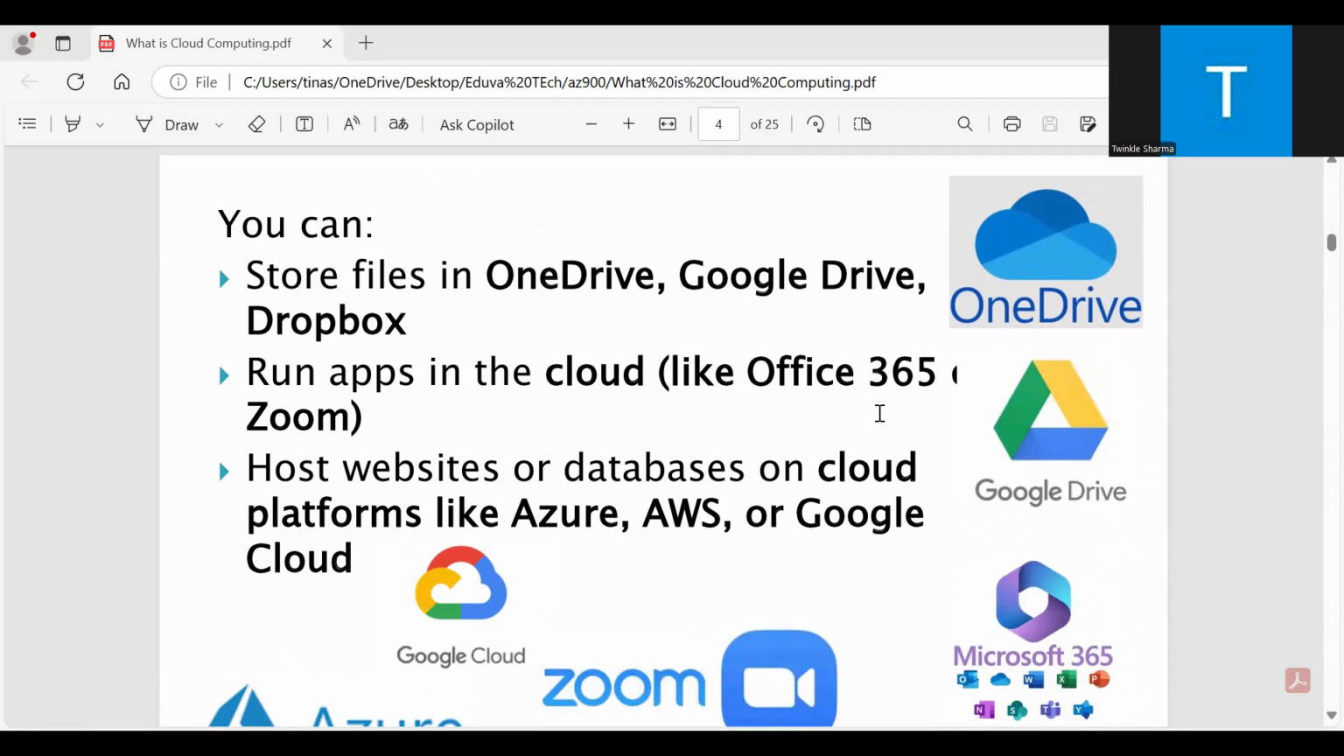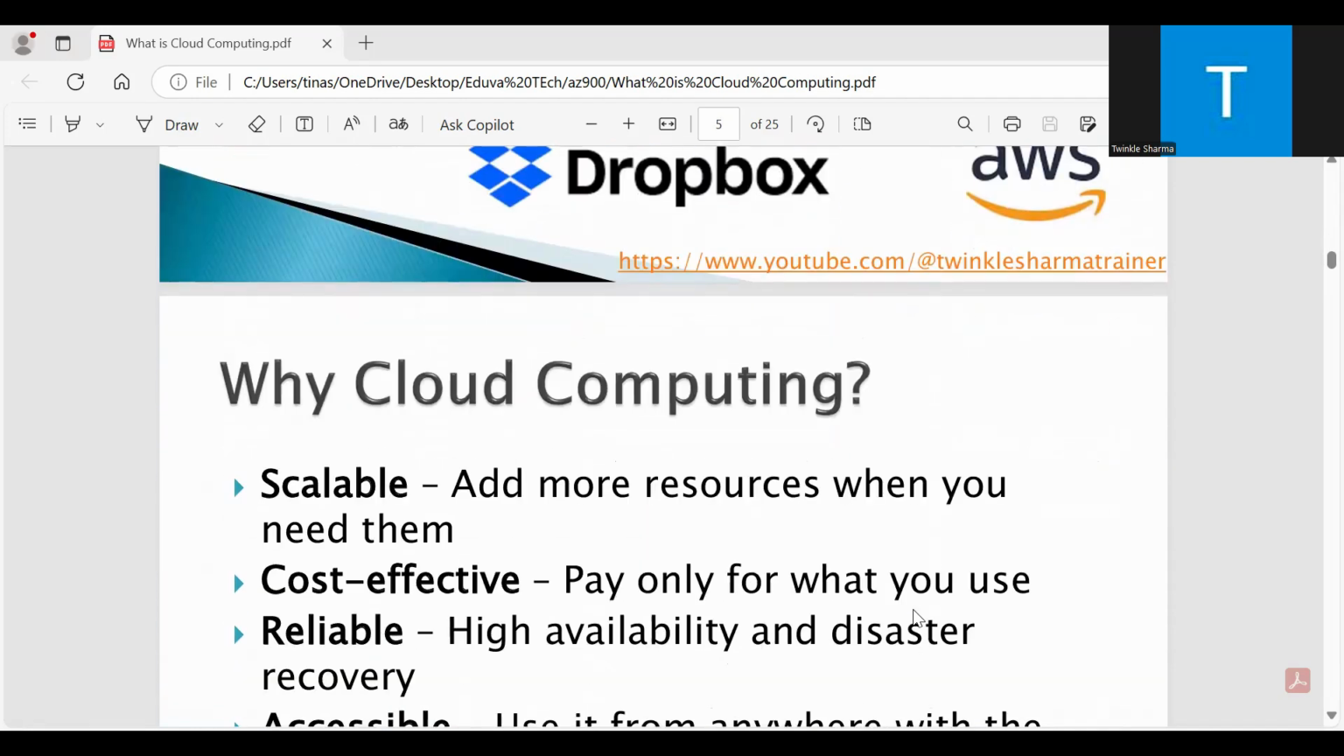And running apps in the cloud is like Microsoft 365 Office, which you are using, such as Microsoft Word, Excel, PowerPoint, Outlook, etc. You are also using the Zoom app or Google Meet app. These are apps run online, or we can say on the internet. It is an example of cloud computing. You can also host websites or databases on cloud platforms like Azure, AWS, or Google Cloud.